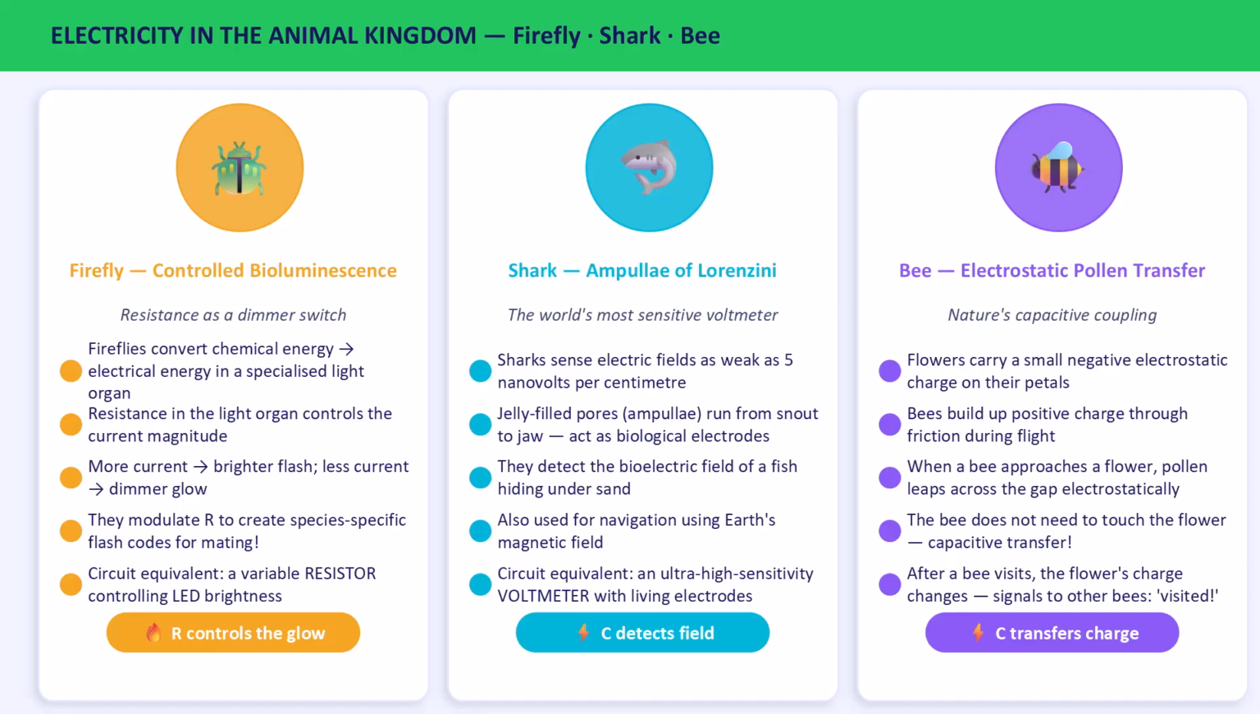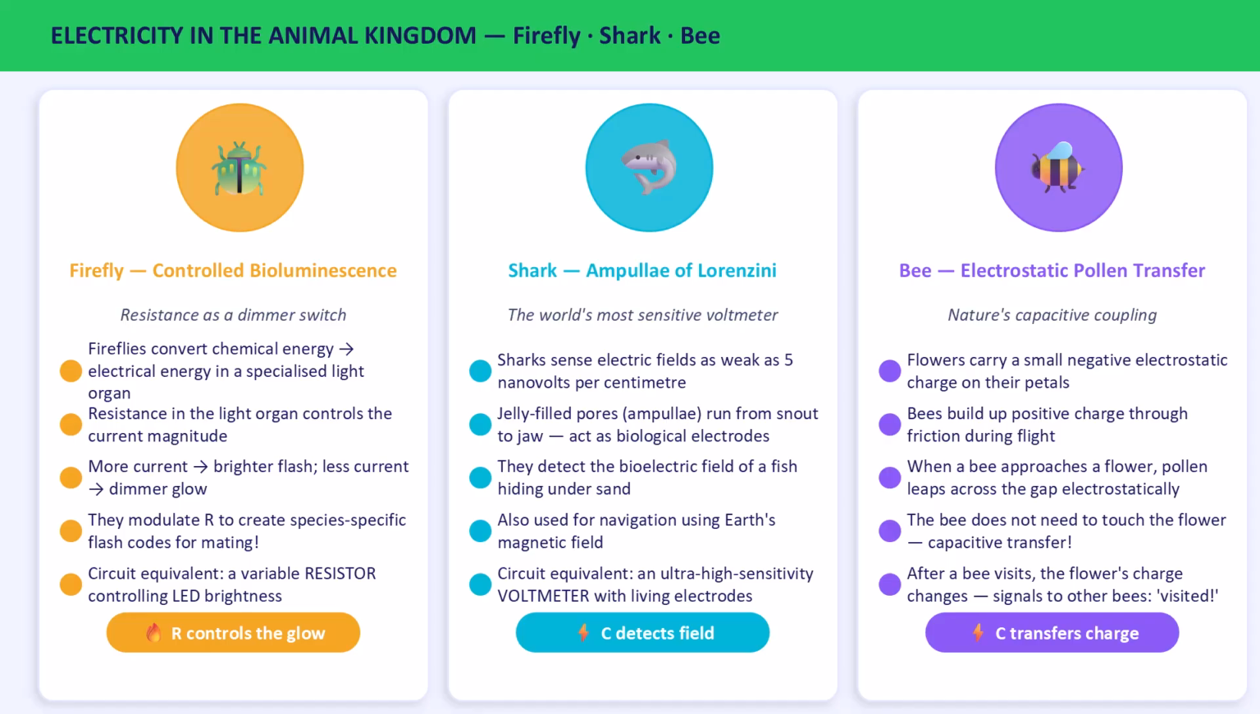The shark. Sharks have a sixth sense called electroreception. They detect the tiny electric fields generated by the muscle activity of prey, even when completely hidden in sand. The sensory organ is called the ampullae of Lorenzini, essentially a biological electric field detector. Sharks can detect fields as weak as 5 nanovolts per centimeter. That is extraordinary biological sensitivity.